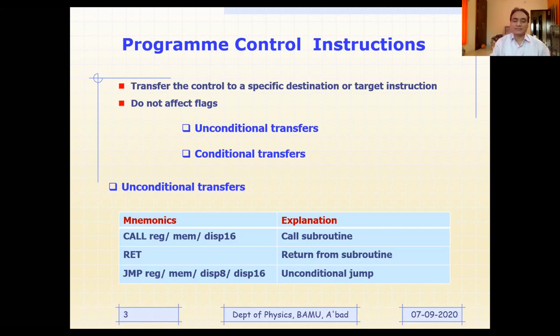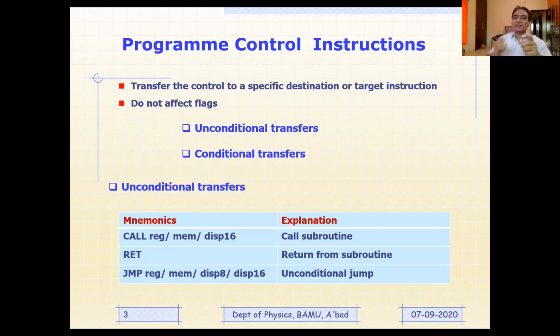And the third one is return. You can have conditional return as well as unconditional return. As far as unconditional return is concerned, the name itself indicates that return means you want something to return back. So what is to be returned back as far as the microprocessor is concerned? The control of program execution.